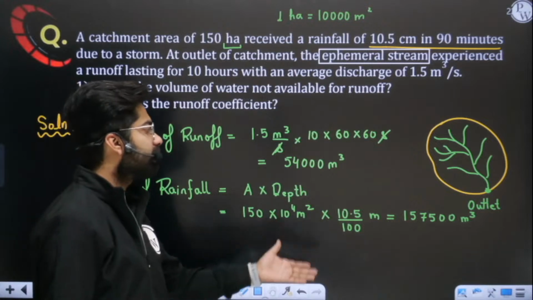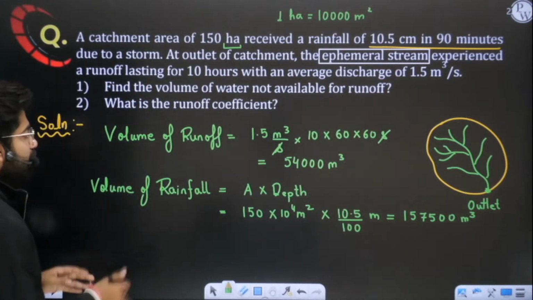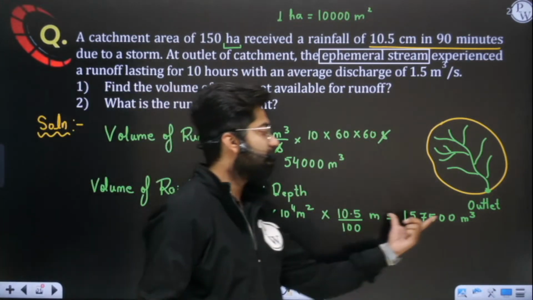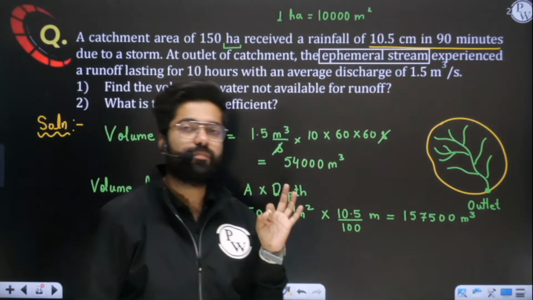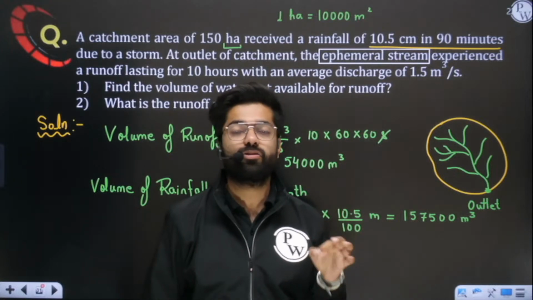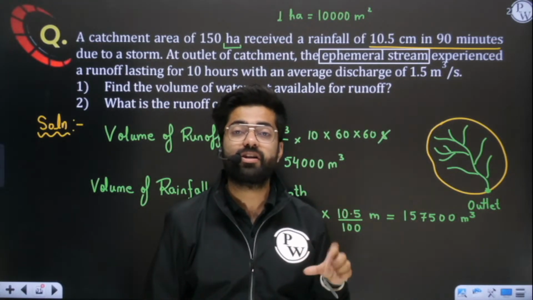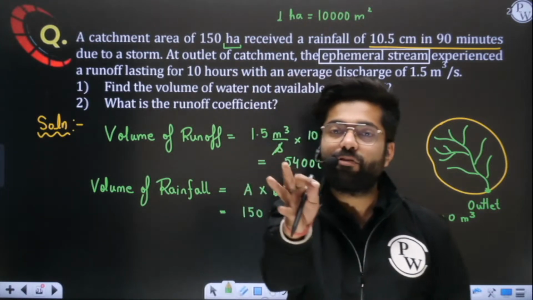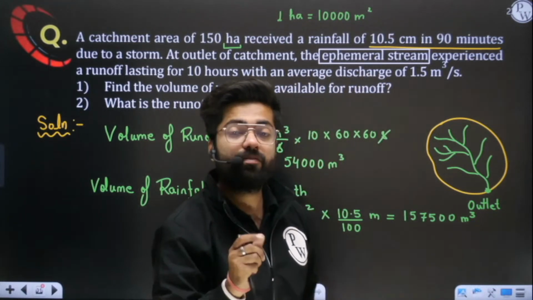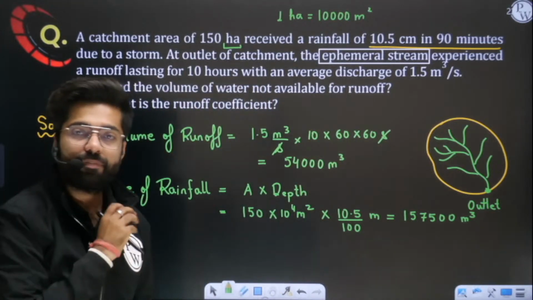This is very simple. So you need to understand, out of this total volume of rainfall, only 54,000 meter cube has converted, or you can say it is the portion which has converted into runoff. Sir, what has happened to the remaining water? Remaining water has, you can say, been lost. Simply it has been lost.